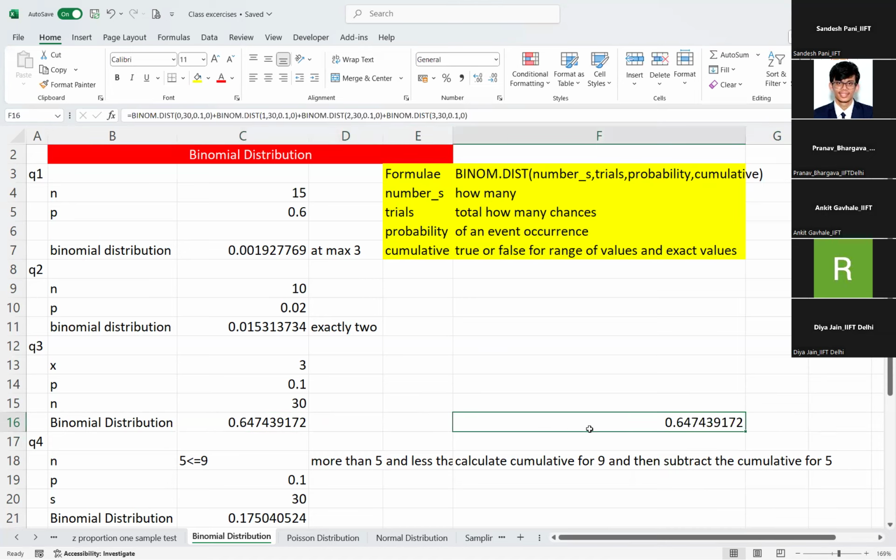Understood? Why did we do it, like 0, 1, 2, 3? See the number S values given in the formula: 0, 1, 2, and 3.